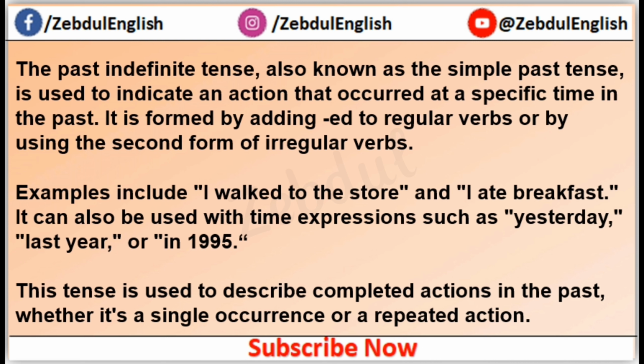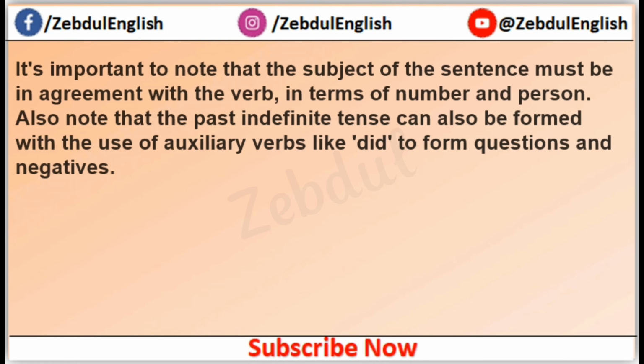This tense is used to describe completed actions in the past, whether it's a single occurrence or a repeated action. It is important to note that the subject of the sentence must be in agreement with the verb in terms of number and person. Also note that the past indefinite tense can be formed with the use of auxiliary verbs like did to form questions and negatives.